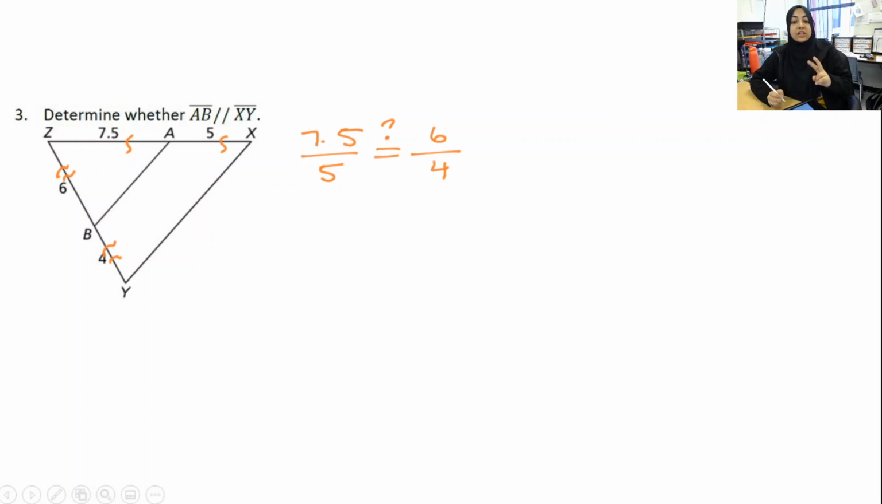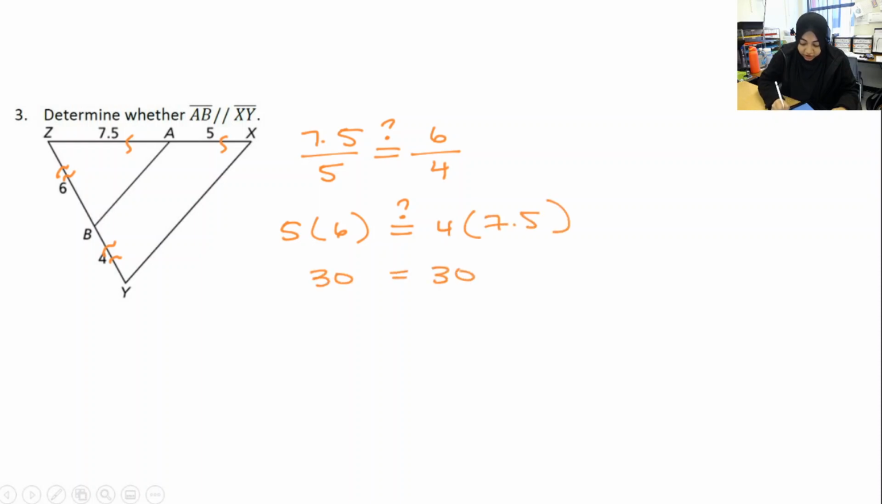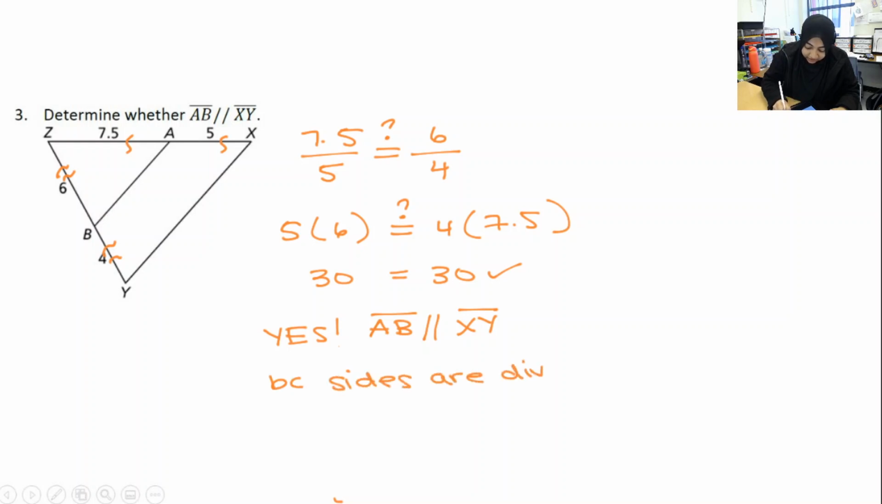Remember, I can do this lots of ways. I can simplify the fractions, or I can multiply like I do when I'm solving a proportion. That's what I'll do now. 5 times 6 equals 4 times 7.5. 30 equals 30. Check. So that tells me, yes, they are proportional. So I can say, yes, segment AB is parallel to segment XY because the sides are divided proportionally.